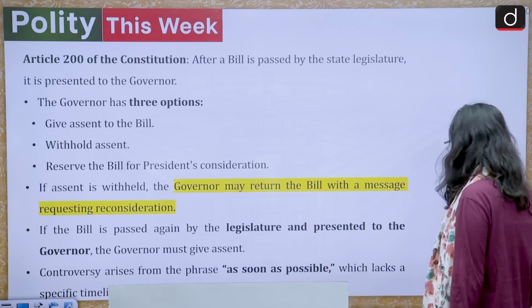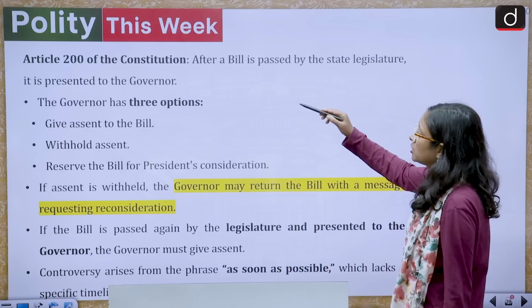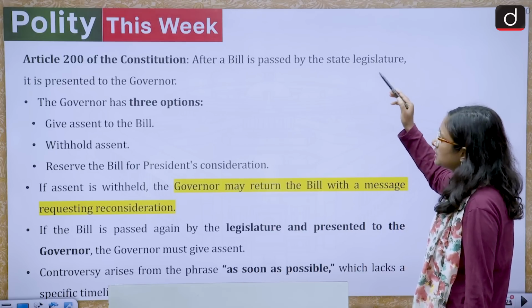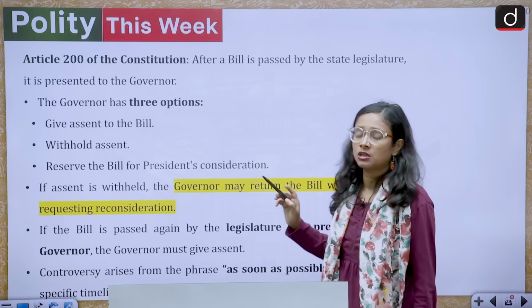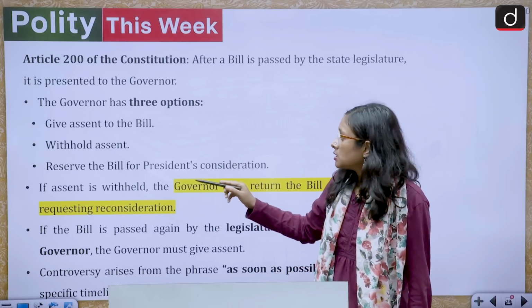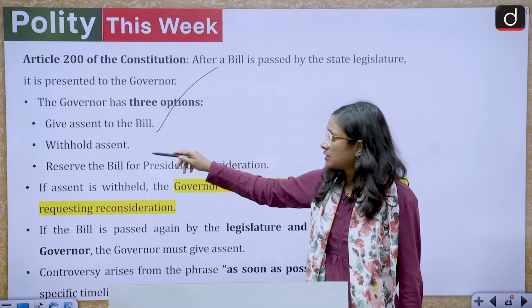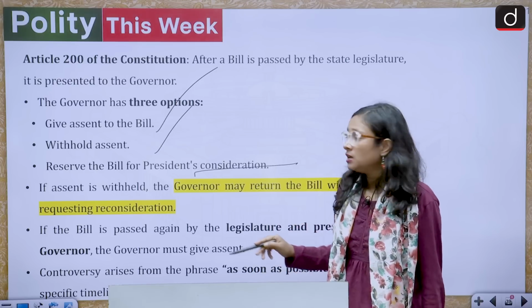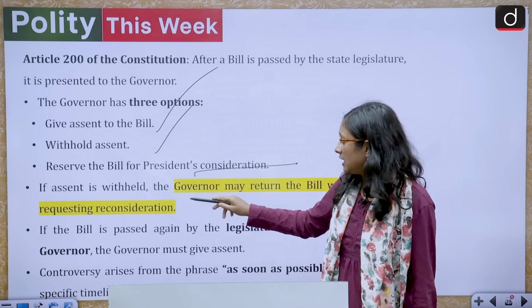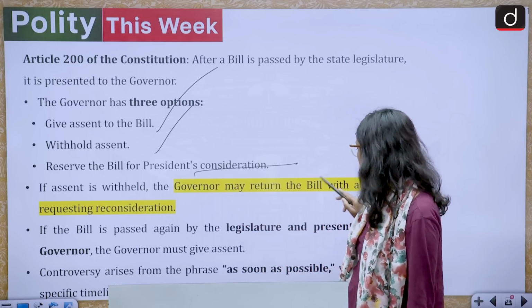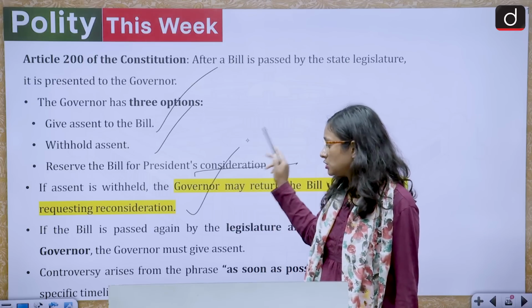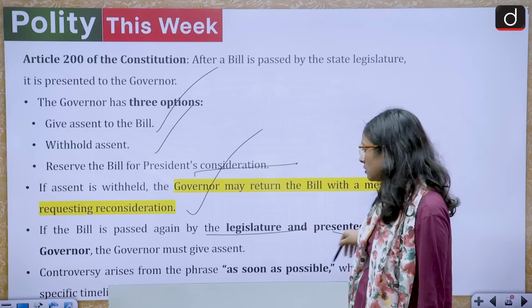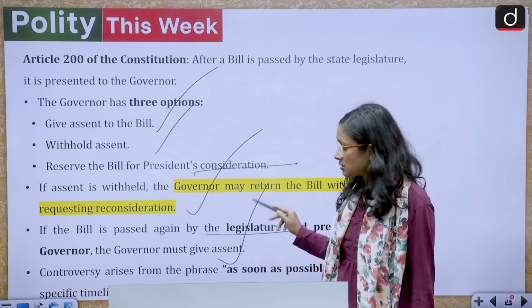Now we'll have another session about Article 200 of the Indian Constitution. After a bill is passed by the state legislature, it is presented to the governor, and the governor has three options: give assent to the bill, withhold assent, or reserve the bill for the president's consideration. If assent is withheld, the governor may return the bill with a message requesting reconsideration. If the bill is passed again by the legislature and presented to the governor, the governor must give assent.